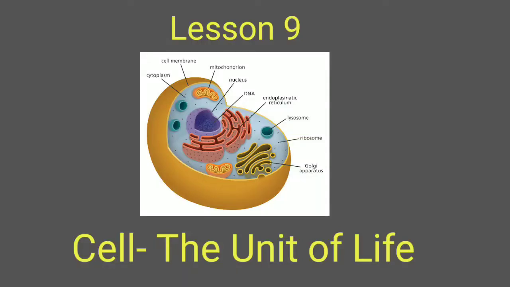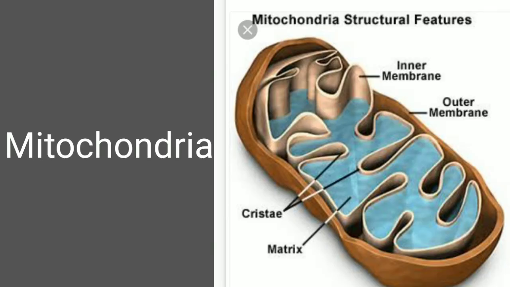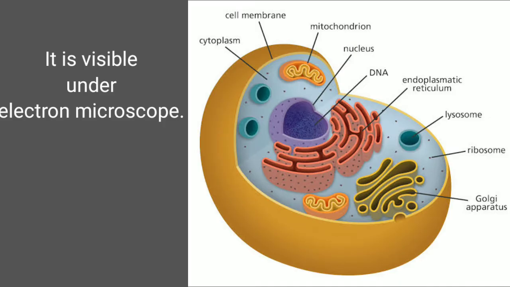Lesson 9, Chapter Cell, the Unit of Life. Students, in this video, today I'm going to discuss a very important organelle of a cell, and this is called mitochondria. The mitochondria are generally visible under the light microscope also, if observed carefully. And the more prominent structure can be found in the electron microscope only.